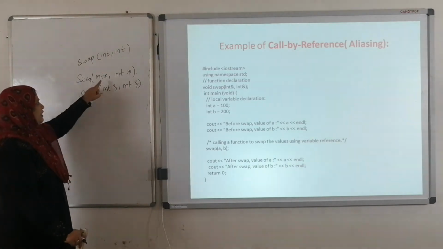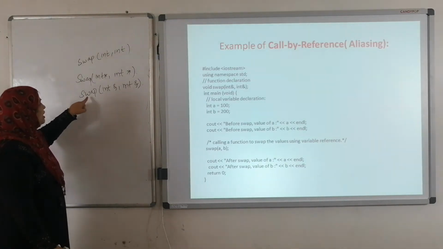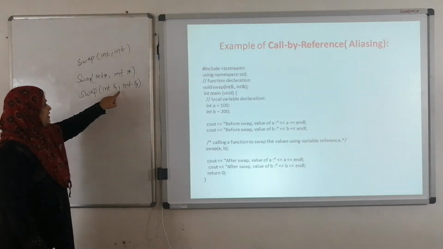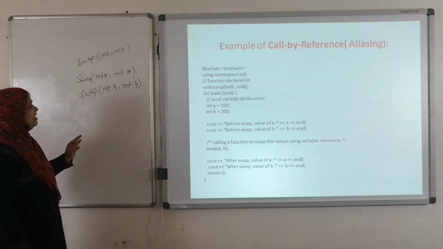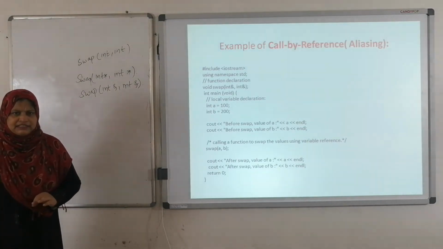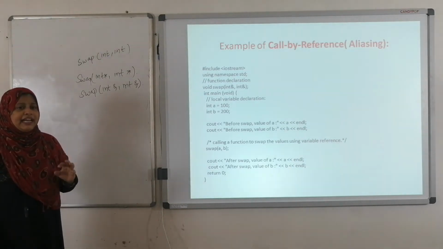That's the reason we use the pointer variables here. In this case, swap int ampersand comma int ampersand, we are passing the references of those actual arguments, actual parameters.